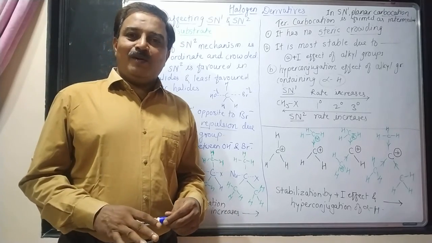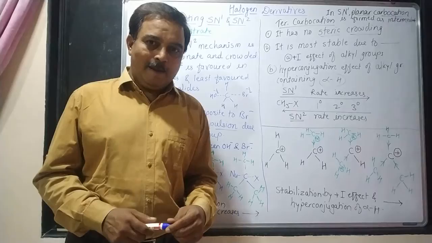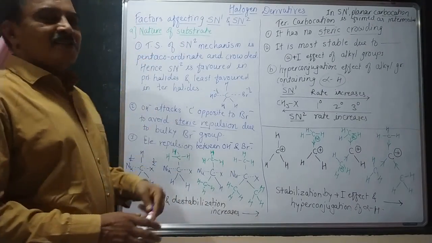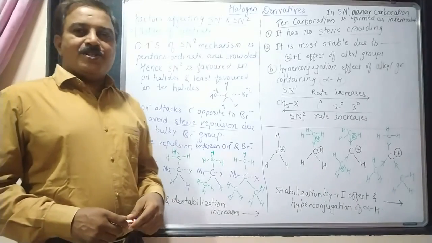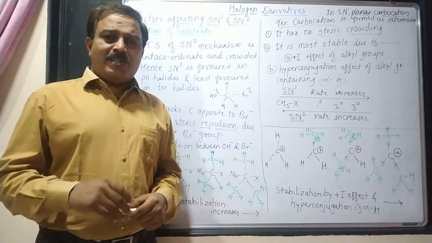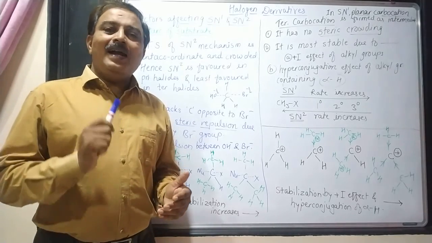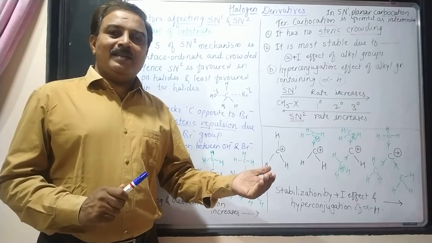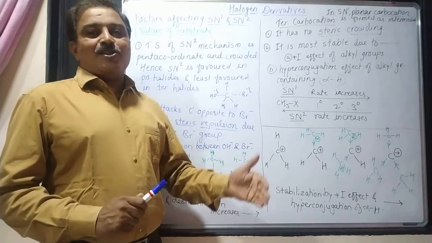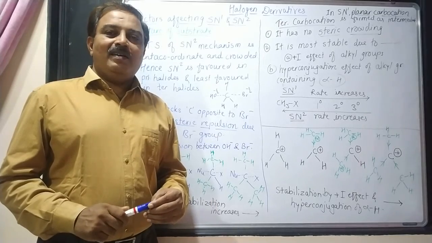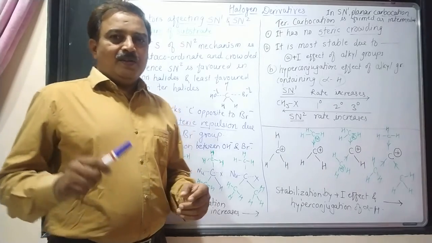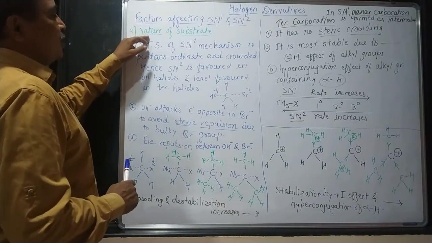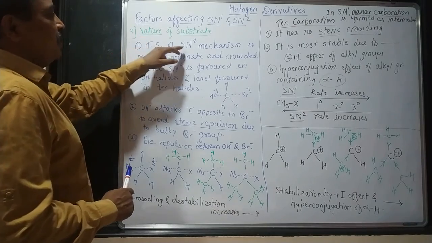These points today we have to explain with the help of 3 points. The first point we have to study here is the nature of a substrate. What is a substrate in SN2 and SN1 mechanism? Methyl bromide is a substrate in the SN2 mechanism and tertiary butyl bromide is a substrate in the SN1 mechanism. So today we will first try to understand the nature of a substrate in the case of the SN2 mechanism.